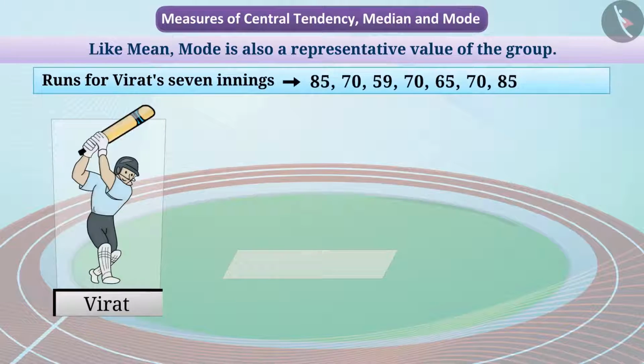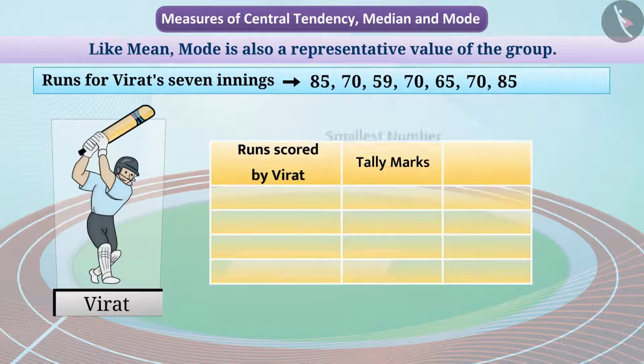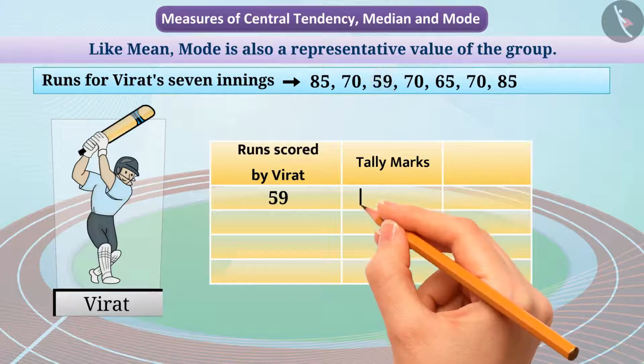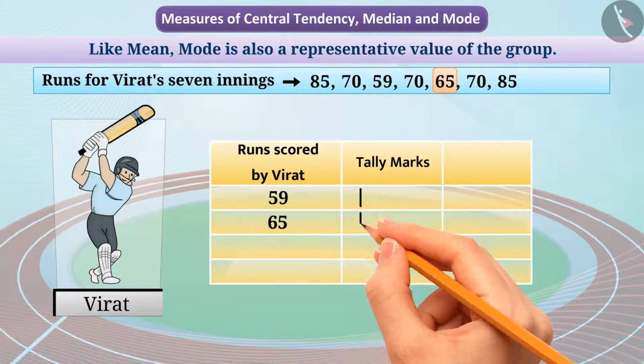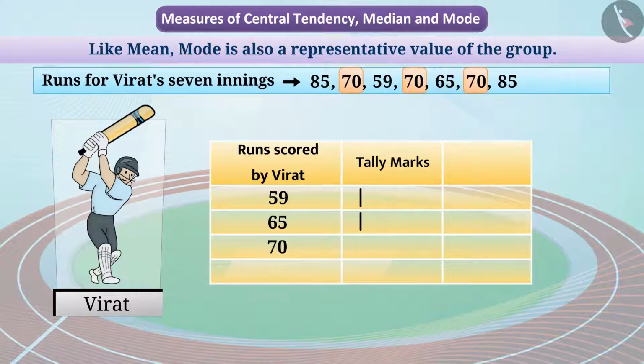If we were to create a table for these runs using tally marks, we would observe that the smallest number, 59, appears only once in the range of data. We will therefore draw a straight line in front of it. Similarly, we will draw straight lines for 65. 70 appears 3 times.